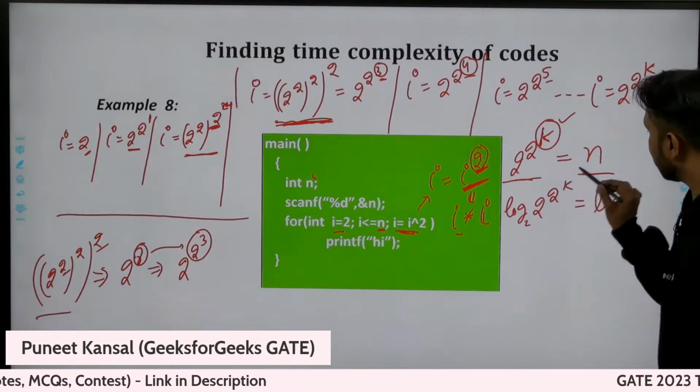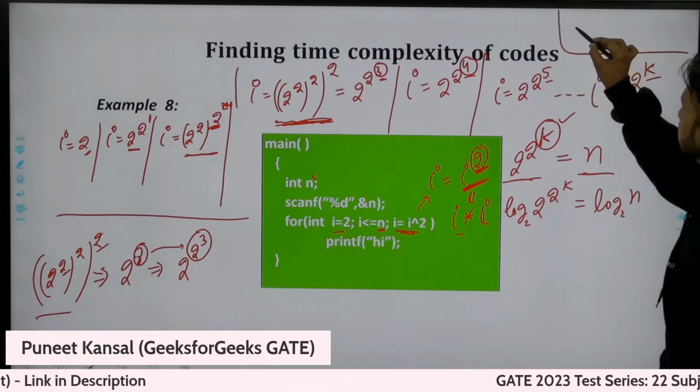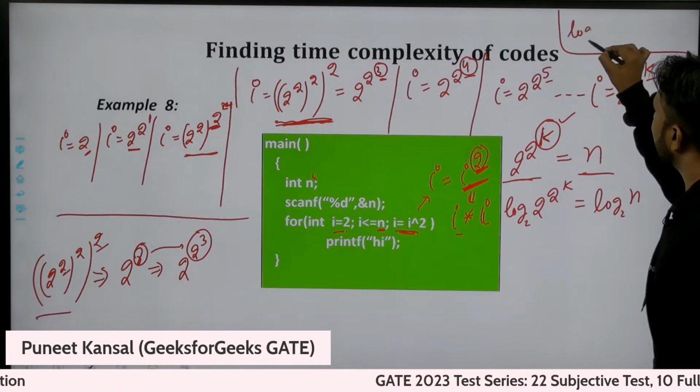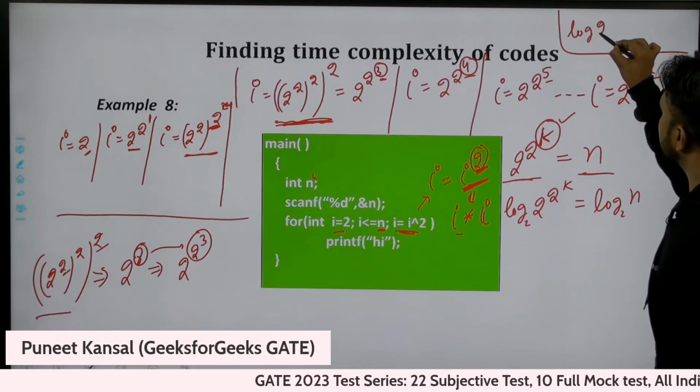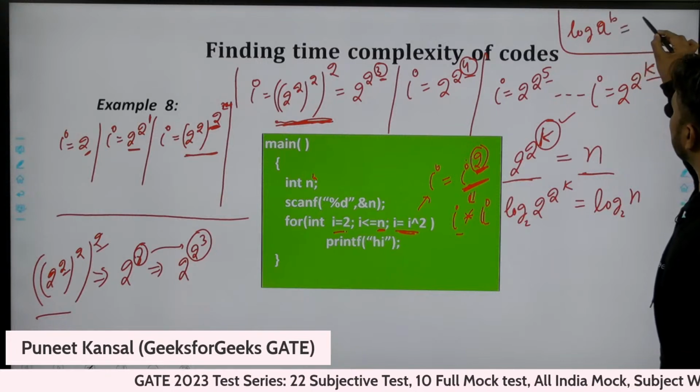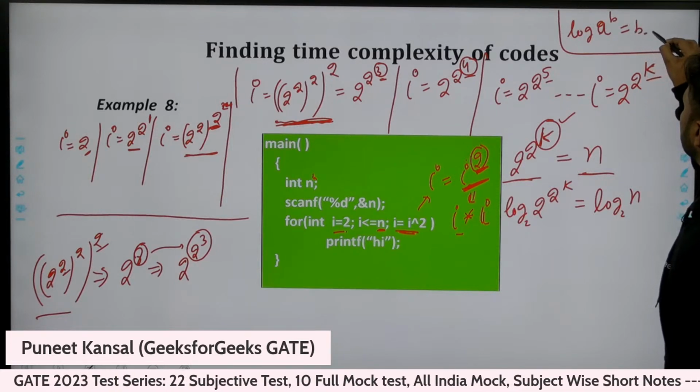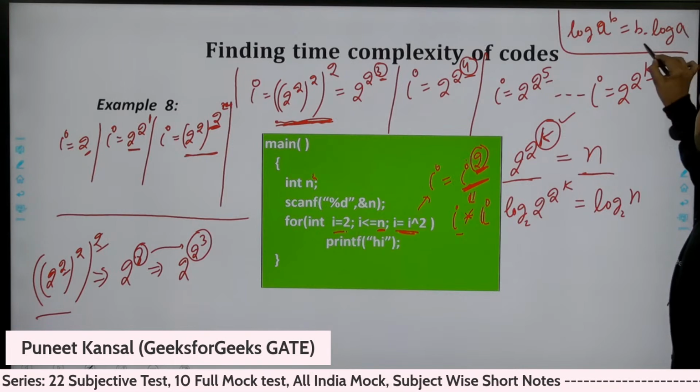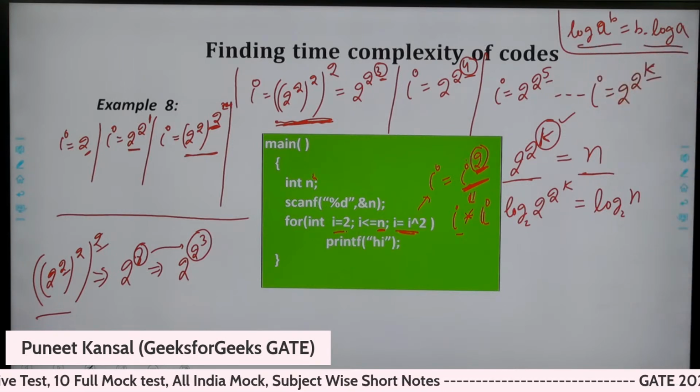Okay, so we know this thing now. We are using this formula: log of, let's suppose, a power b is equal to b into log a. So this is the property of the log.